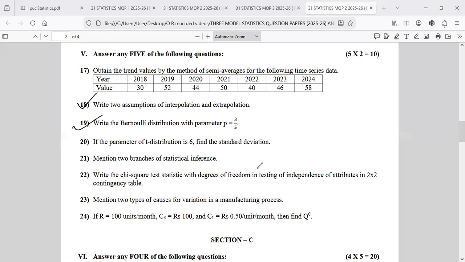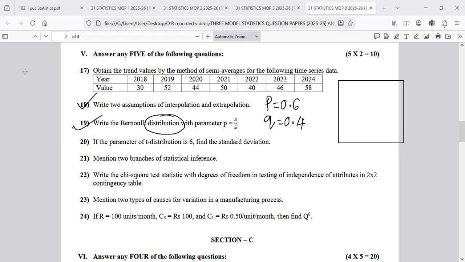So the 19th one, write the Bernoulli distribution with parameter 3 by 5. Guys, note that this is the tricky question here: Bernoulli distribution, not PMF. 3 divided by 5 is 0.6. P is 0.6. Q is 0.4. What is the Bernoulli distribution? We need to prepare 2 columns. Now, the X column and the P of X column. This is the P value, Q value, 0.6, 0.4.